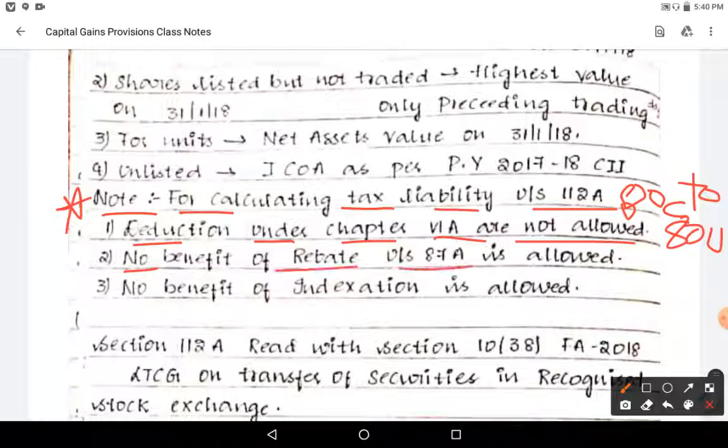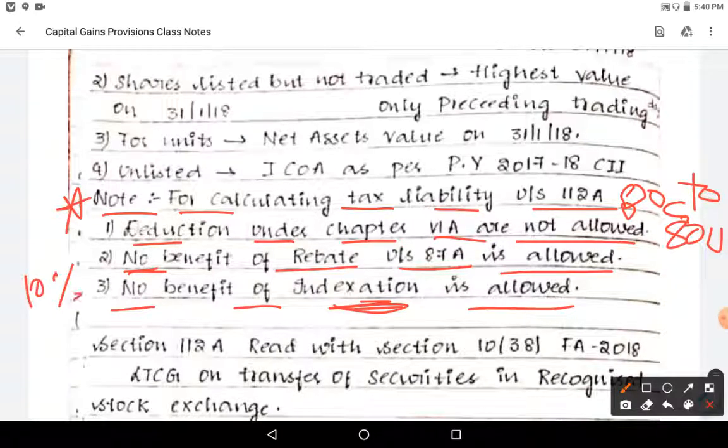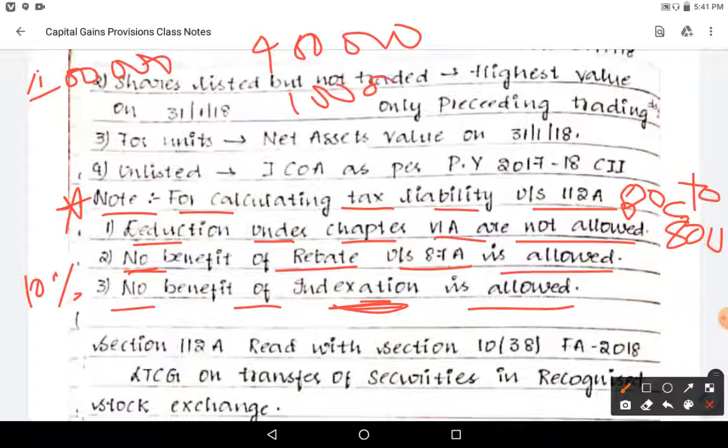No benefit of rebate under section 87A is allowed. No benefit of indexation is allowed. Directly take a 10% flat rate if long term capital gain is above 1 lakh. Suppose you have got 4 lakh; out of this 1 lakh is not taxable, the remaining 3 lakh is taxed directly at 10%, that is 30,000.